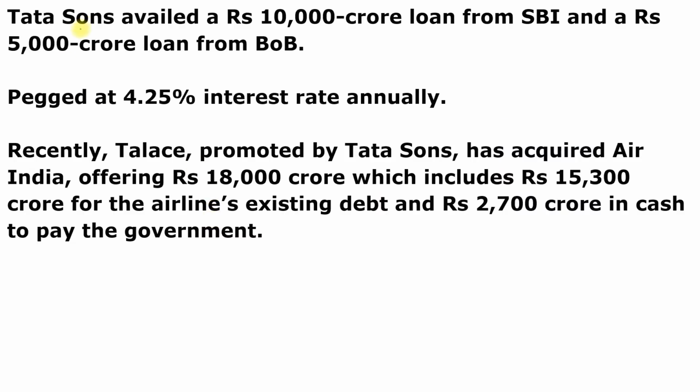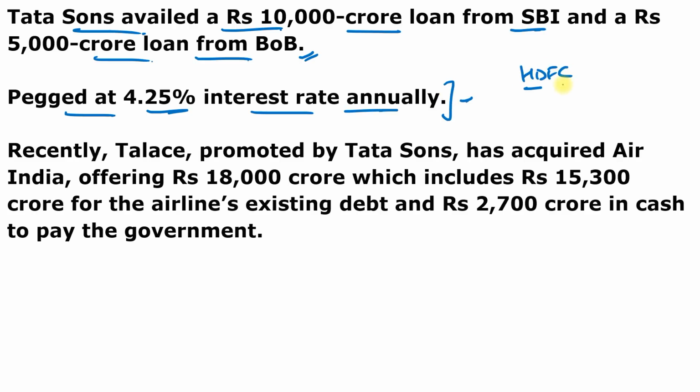So you can see here Tata Sons availed a rupees 10,000 crore loan from the SBI and a 5,000 crore loan from the Bank of Baroda, and the total loan is pegged at 4.25% interest rate annually. The loan acquired from HDFC is unknown yet, because in January 2022, Tata Group had received sanction letters from at least 12 to 15 banks offering about 35,000 crore to finance the debt of Air India.